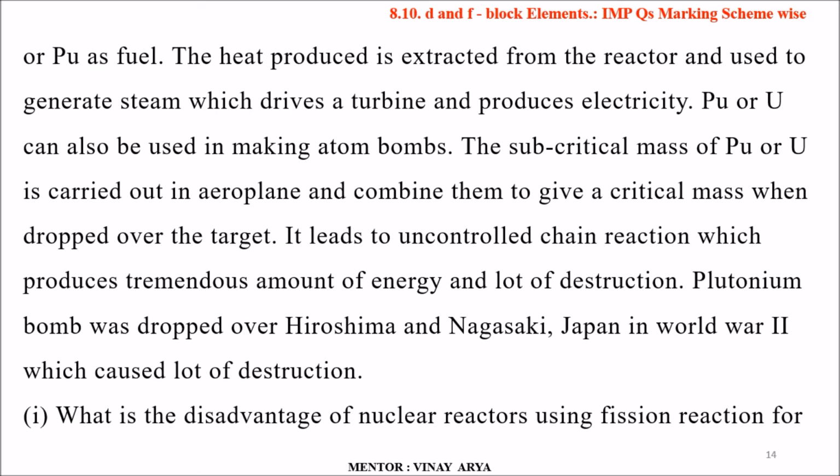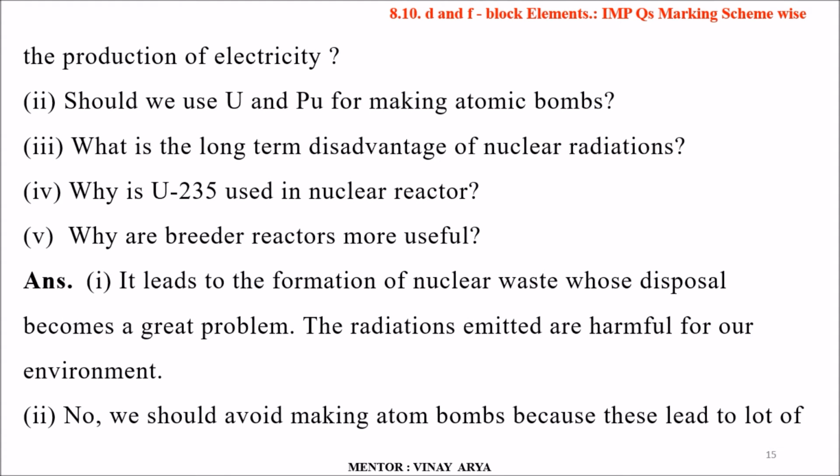So the first part of the question is: what is the disadvantage of nuclear reactors using fission reactions for the production of electricity? Second, should we use uranium or plutonium for making atomic bombs? Third, what is the long-term disadvantage of nuclear radiation? Fourth, why is uranium-235 used in nuclear reactors? Fifth, why are breeder reactors more useful?